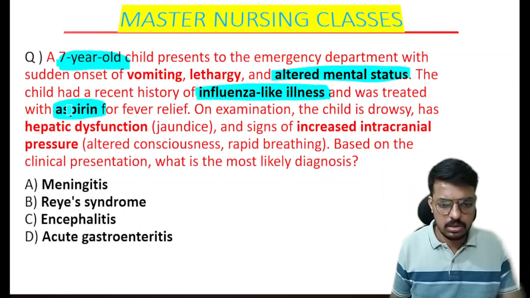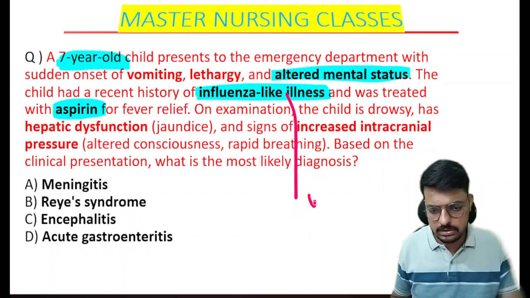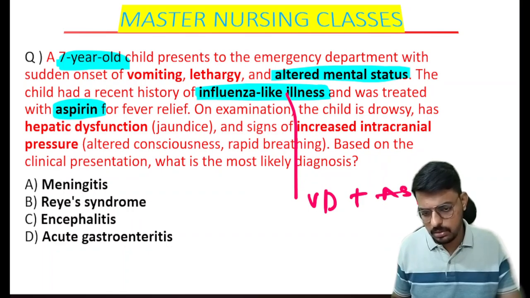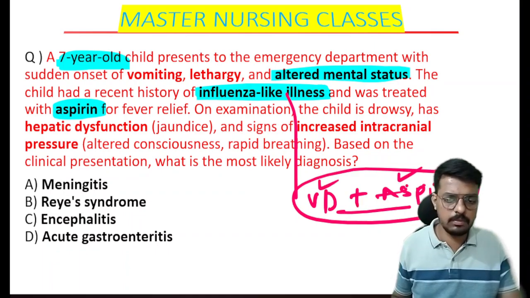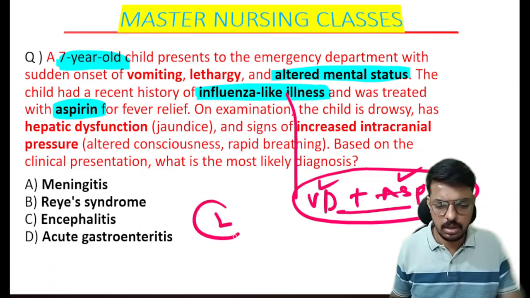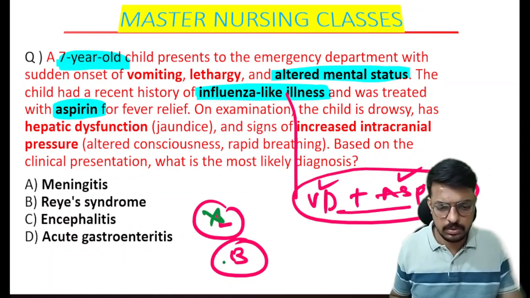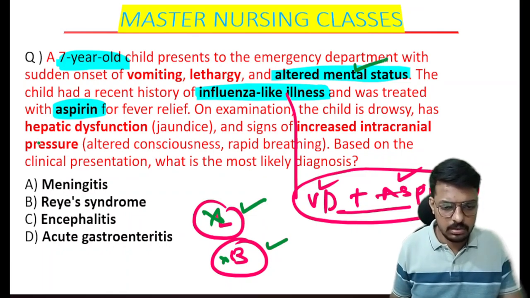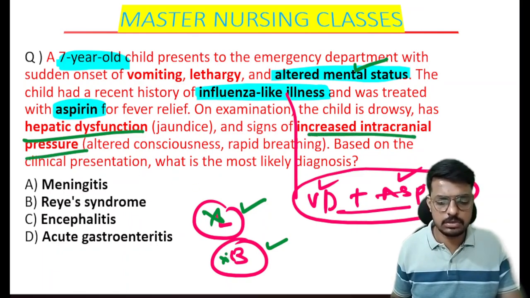So the child has an influenza-like illness, which is a viral disease, and along with the viral disease they have given aspirin. Whenever a patient has a viral disease and you give aspirin, it will damage the liver and the brain, permanently, and it is very dangerous. When there is damage to the brain, altered mental status will be there, along with hepatic dysfunction and increased intracranial pressure because of the brain damage.